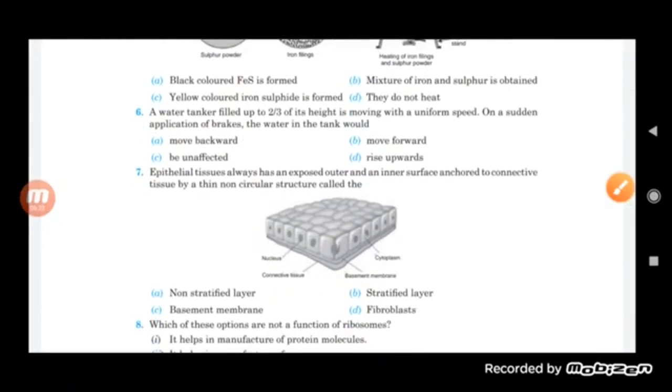A water tanker which is filled up to 2/3 of its height is moving with uniform speed. On a sudden application of brake, the water in the tank would.